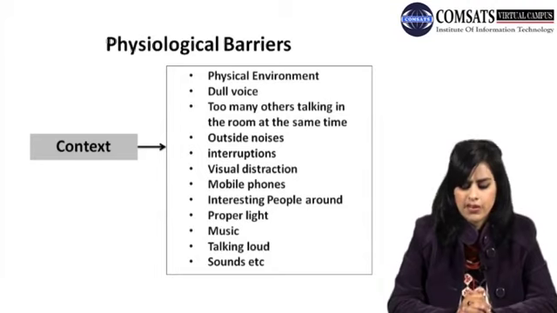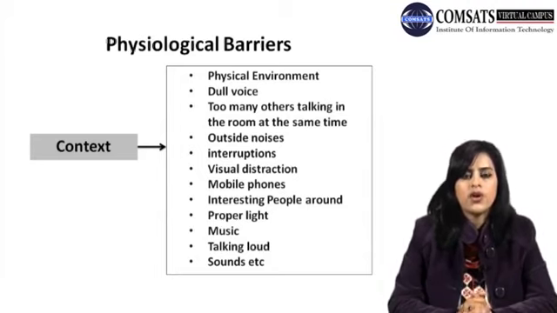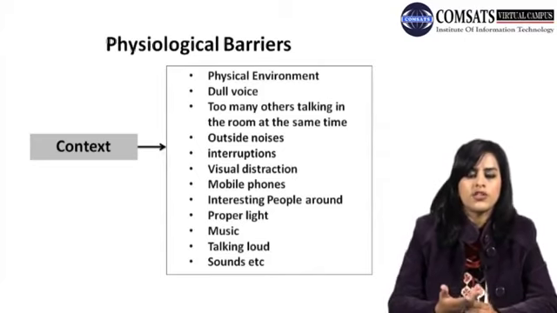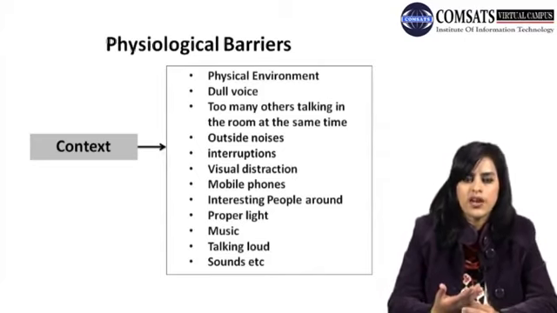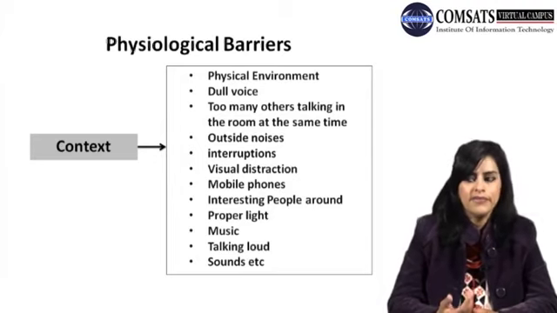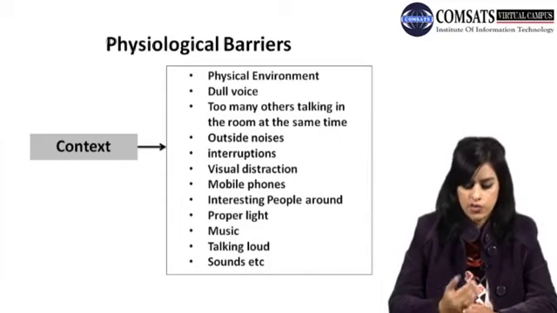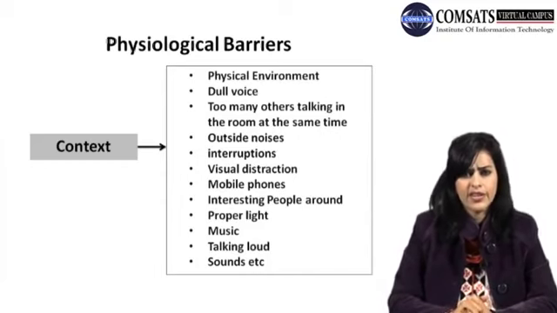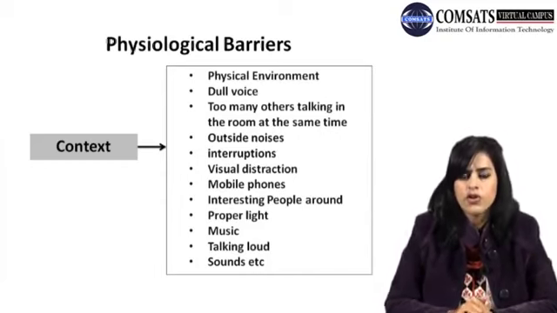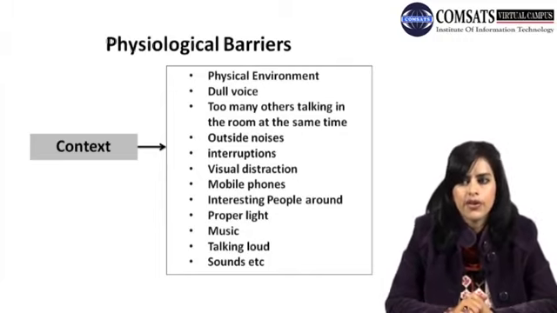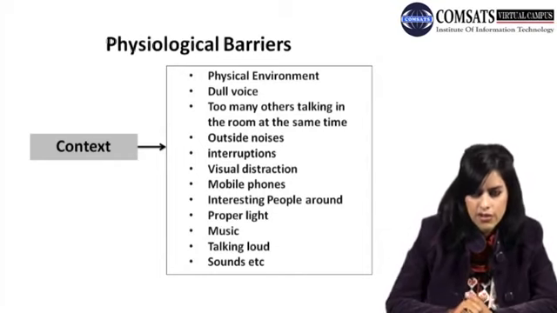It happens to everyone. There is no big deal in that. Then visual distraction. Maybe two friends are talking and you see some visual distraction, like a fight between guys, or maybe smart girls coming into the room, and you get distracted from whatever you are saying. Then there are interesting people around. Those people who are of your interest, you are continuously looking at them and you are unable to pay any attention to whatever your friend is telling you.